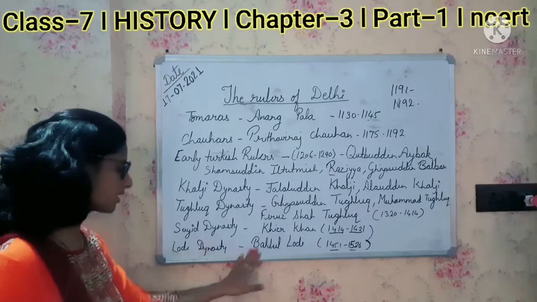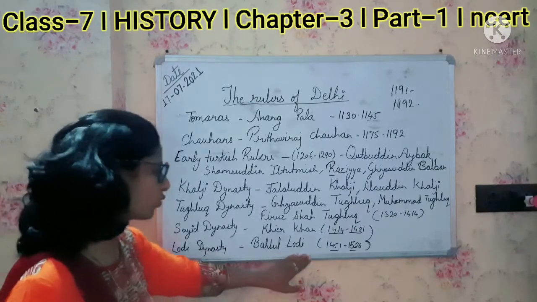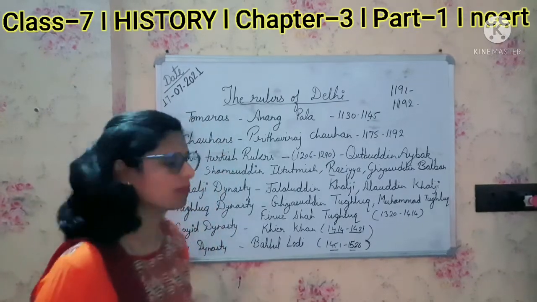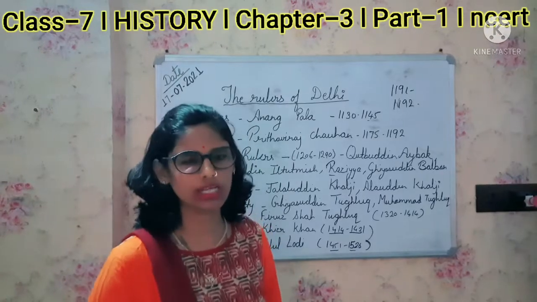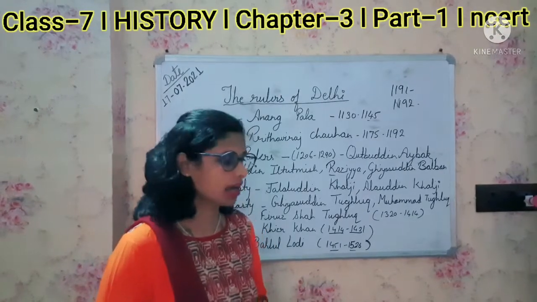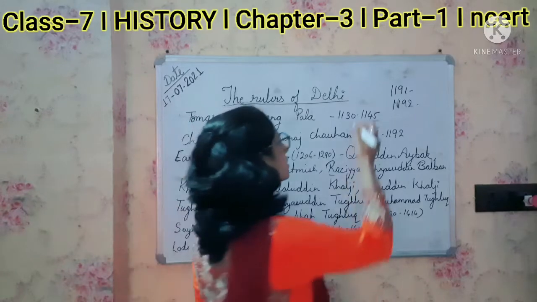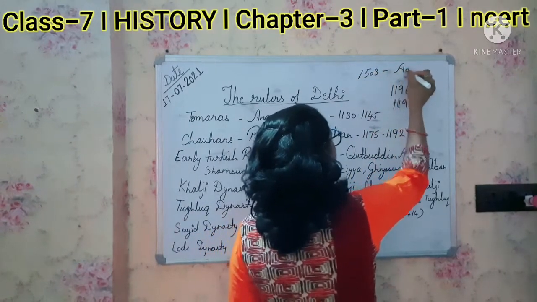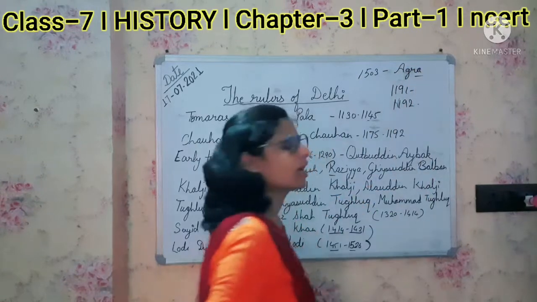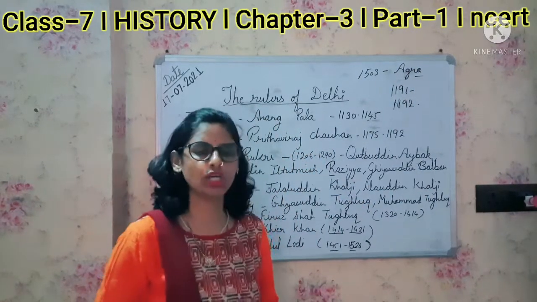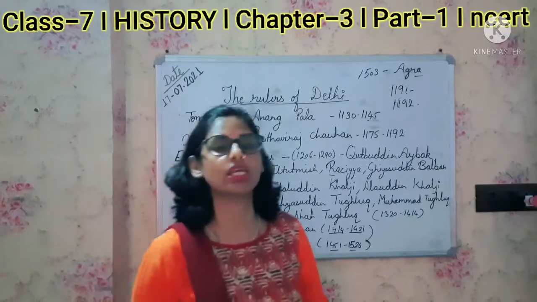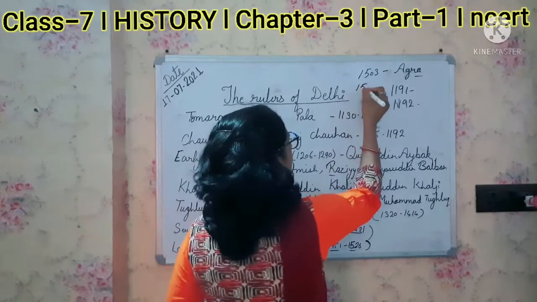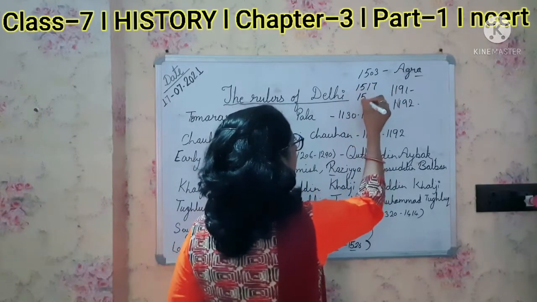That was the Lodi dynasty, and it was introduced by Behlul Lodi as he defeated Shah Alam. After Behlul Lodi, Sikandar Lodi came to the throne, and in 1503 he introduced Agra. Later, after Sikandar Lodi, Ibrahim Lodi came to the throne in 1517, and in 1526